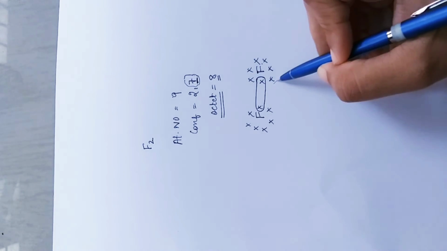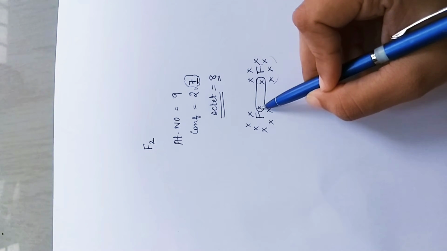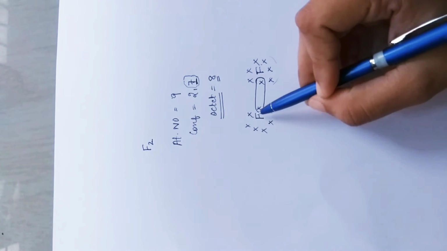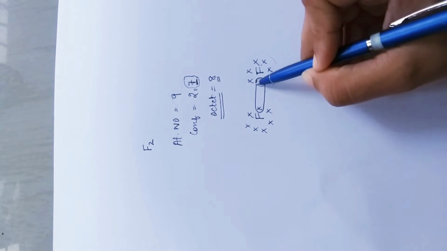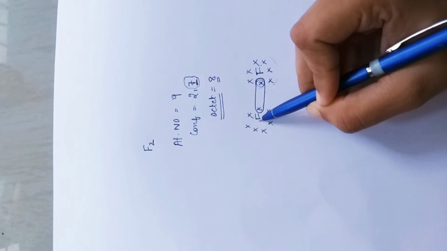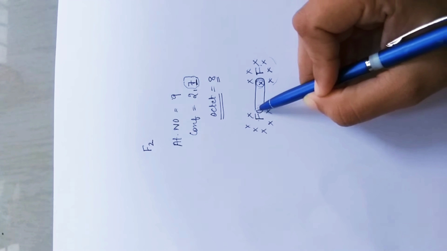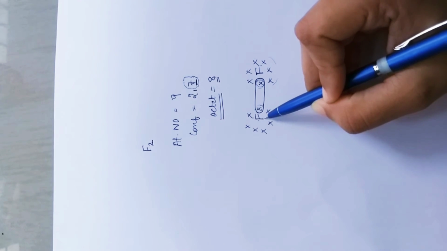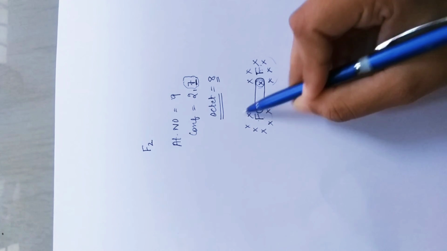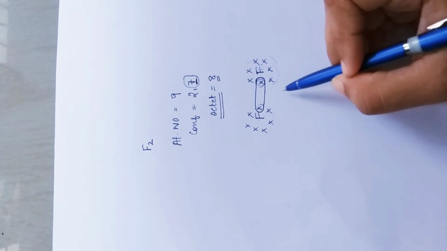Similarly 7 from this, 8 would be from this one. Sharing means that this electron is considered to be an electron of this fluorine also, and this electron which was of this fluorine is considered an electron for this fluorine also. So both of them have completed their octet.